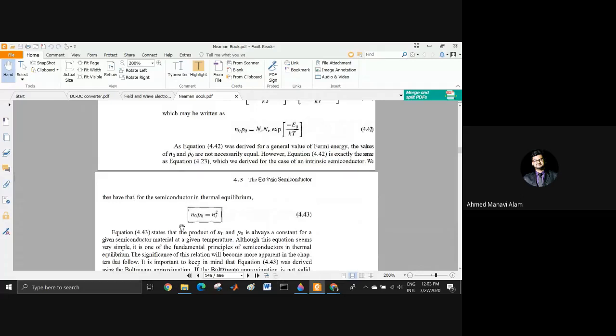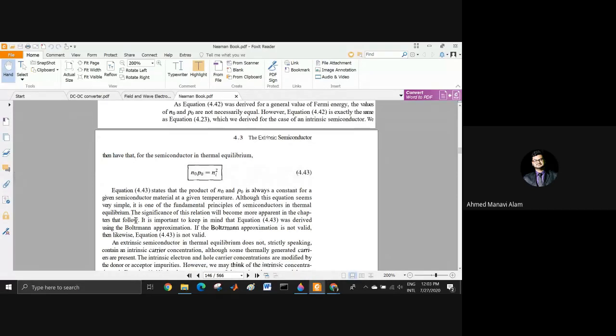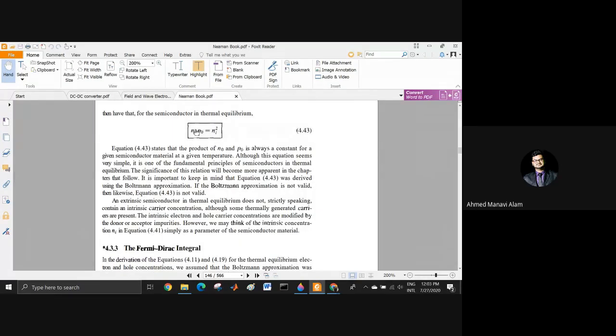So what is the significance here? I'm reading it out. Equation 4.43, n naught p naught equals Ni square. The equation states that the product of n naught and p naught is always a constant for a given semiconductor material at a given temperature. Although this equation seems very simple, it is one of the fundamental principles of semiconductors in thermal equilibrium. The significance of this relation will become more apparent in the following chapters. এই জিনিসটা হলো যে সবসময় the multiplication of n naught and p naught will be equal to Ni square. This is a very important finding.